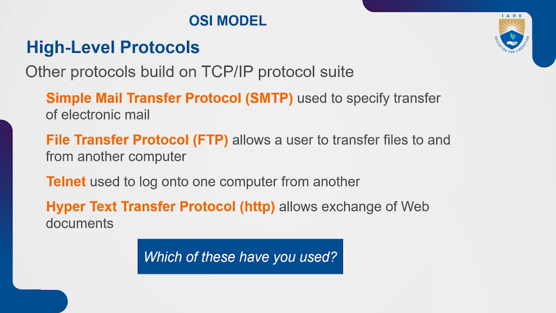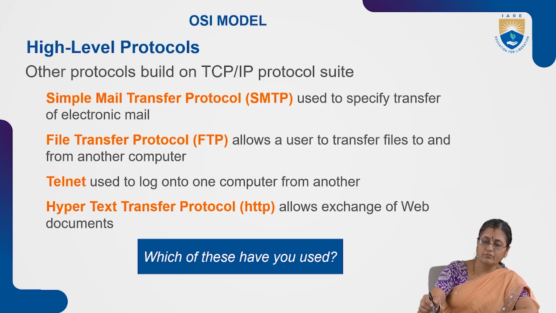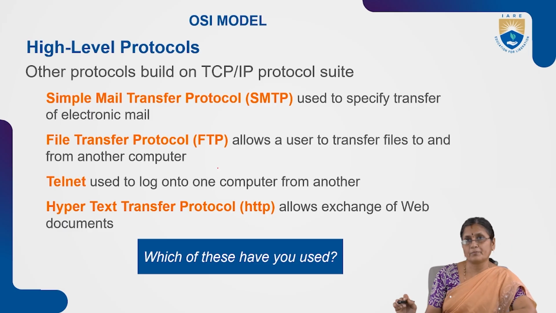File Transfer Protocol allows the user to transfer files to and from any computer, from node to node.